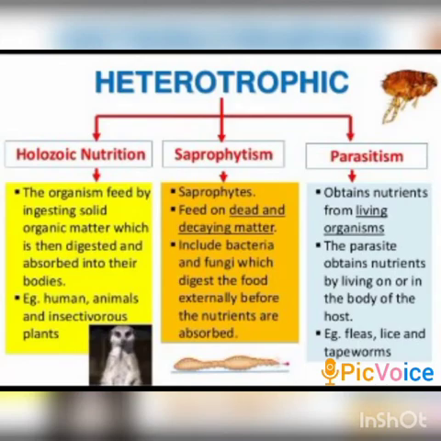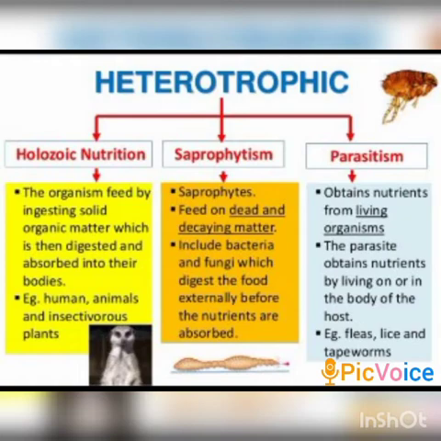The second mode of nutrition is heterotrophic nutrition. In the heterotrophic mode of nutrition, the animals directly or indirectly depend on autotrophs for their food. They can't make their food on their own. We know that each organism is adapted to its environment and the form of nutrition differs depending on the type and availability of food material as well as how it is obtained by the organism.